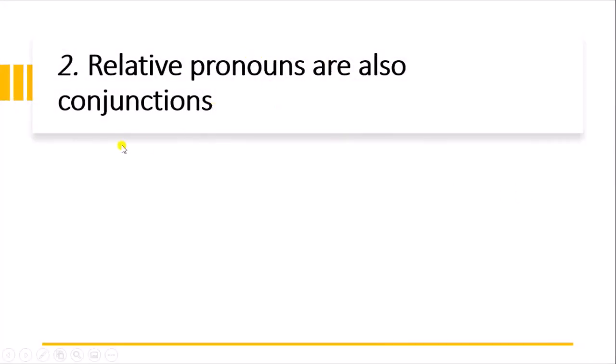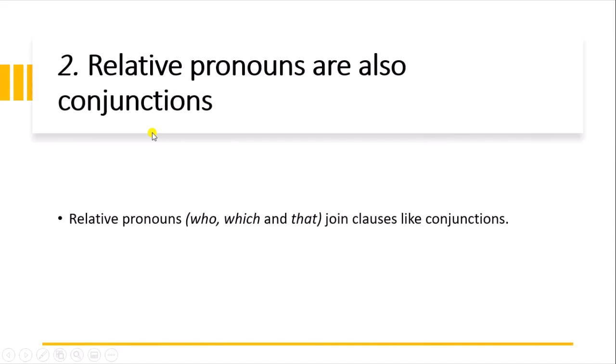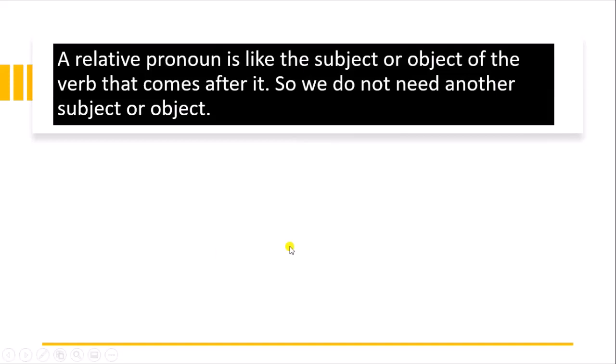Next, relative pronouns are also conjunctions. Relative pronouns like who, which, that join clauses and also act like a conjunction. Like, there is a girl who works with my sister. So who, which is a relative pronoun, is also acting as a conjunction. Next, a relative pronoun is like the subject or object of the verb that comes after it. So we don't need another subject or object.